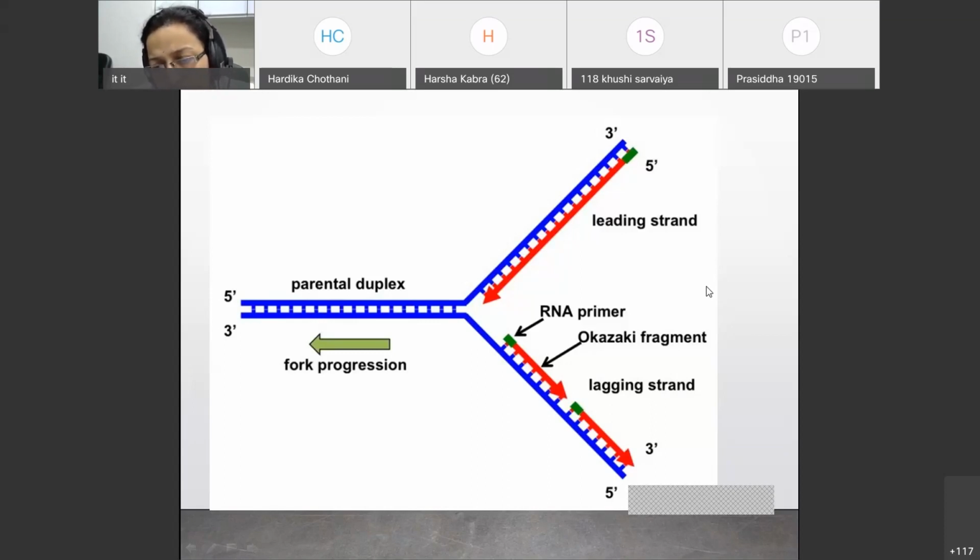These small stretches are called Okazaki fragments, and they are produced in a discontinuous manner because the template strand is read in 3' to 5' direction, and the new strand is always generated in 5' to 3' manner. The green primer is at the 5' end in the Okazaki fragment also, and the last one is a 3' end. Like this, in 5' to 3' direction, things are getting synthesized.